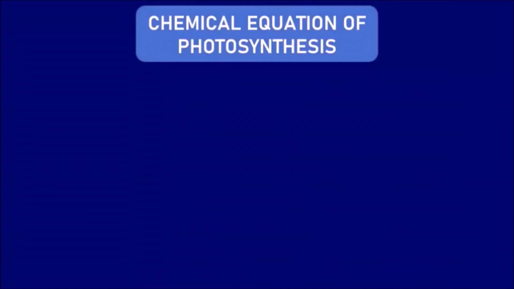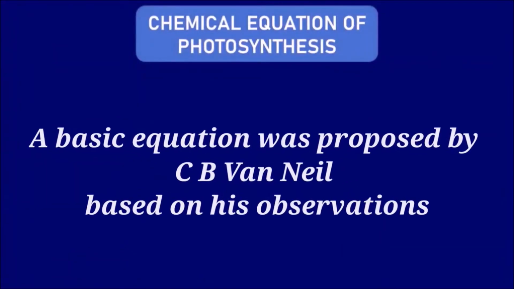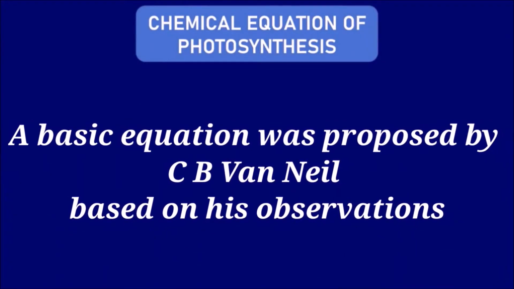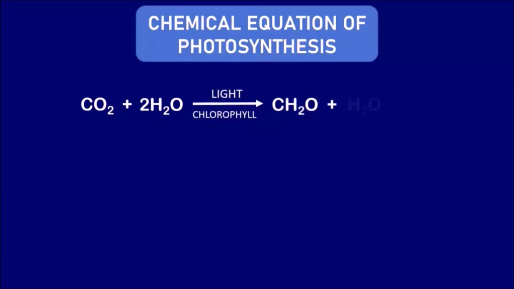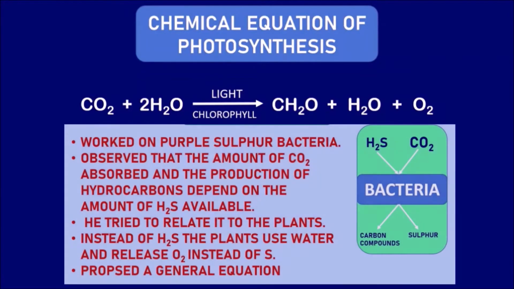Chemical equation representing photosynthesis. Earlier, a simple chemical equation was proposed by C. B. van Niel from his observation of purple sulfur bacteria. That is, CO2 + 2H2O gives rise to CH2O + H2O + O2. This explains that for one molecule of carbohydrate to be formed, one molecule of water and one molecule of oxygen are produced. He proposed this equation from his study on purple sulfur bacteria.